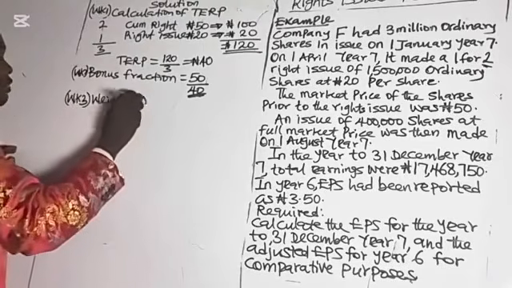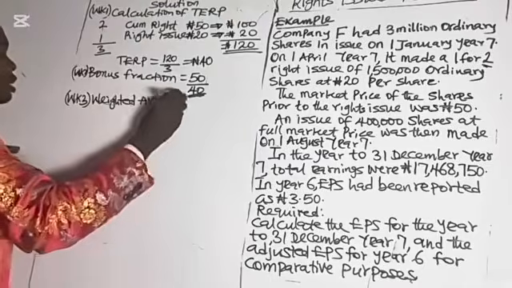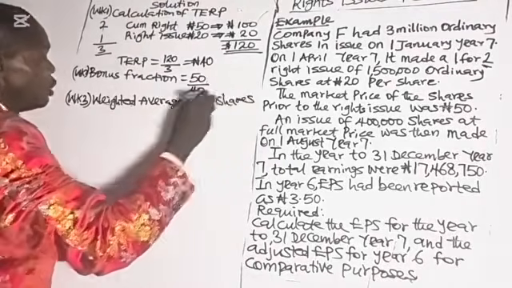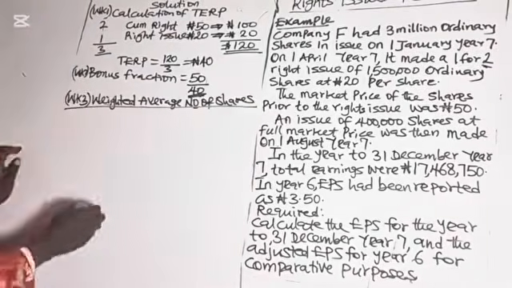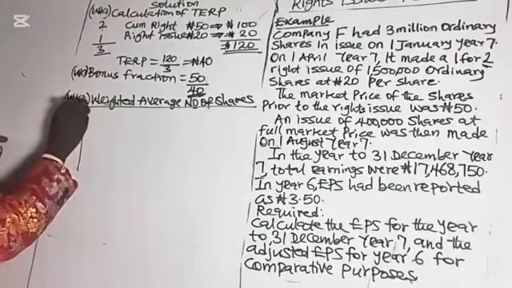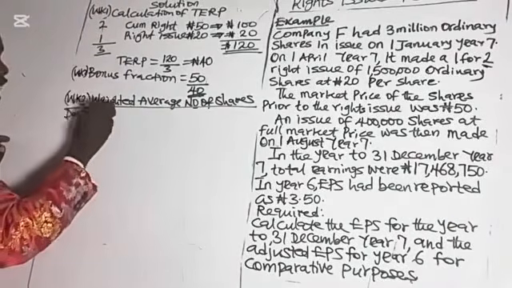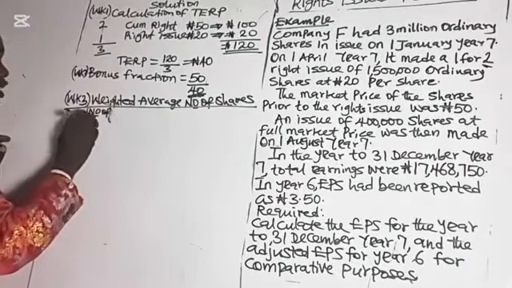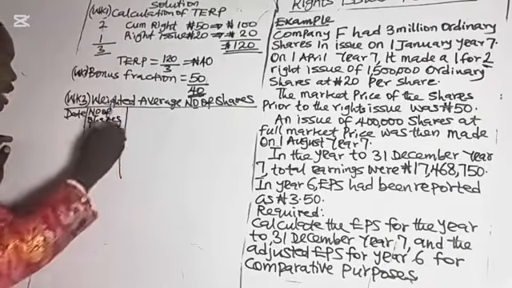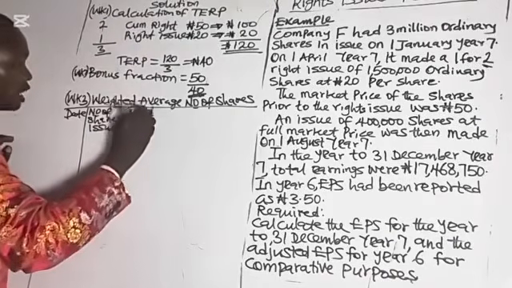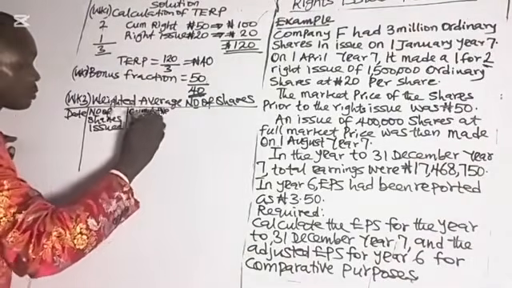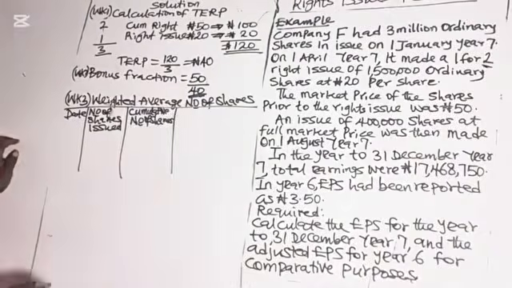Weighted average number of shares in issue. I've told you you could have date or period, then number of shares in issue, then we have cumulative number of shares.